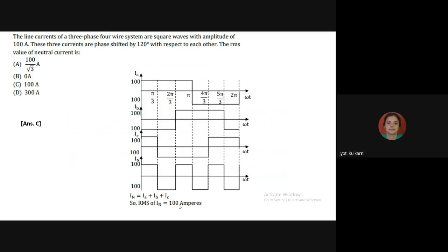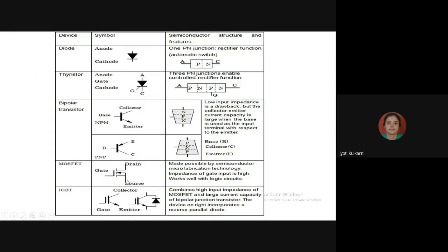Fine. I hope everyone understood the first part of this question. Okay, now move on towards the second question. The second question is based on power semiconductor devices.